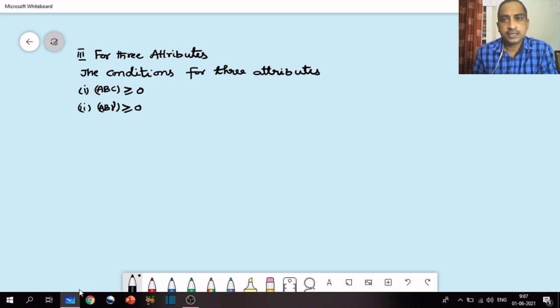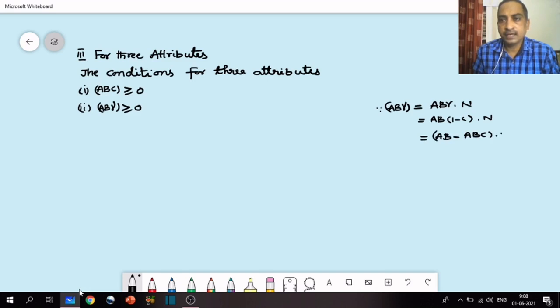Let us write the AB gamma class frequency as AB gamma dot n. You can replace gamma as (1 minus C), so AB(1 minus C) dot n is AB minus ABC dot n.